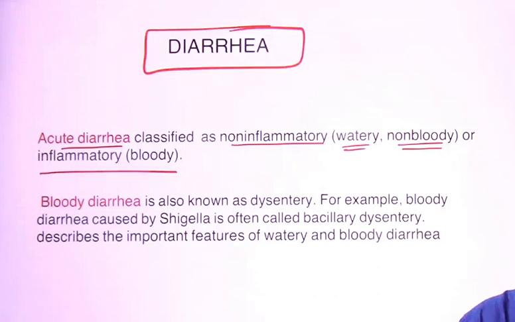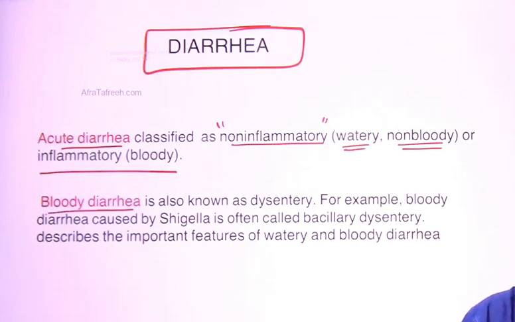What is the meaning of this? Non-inflammatory means that there is no inflammation. It is due to the toxin mechanism, like in the case of Vibrio, a typical cause. Whereas the inflammatory one happens in Salmonella, Shigella or Campylobacter. That is termed as inflammatory diarrhea, and in that inflammation, invasiveness can also come, and that can turn out to be bloody also. Fine.